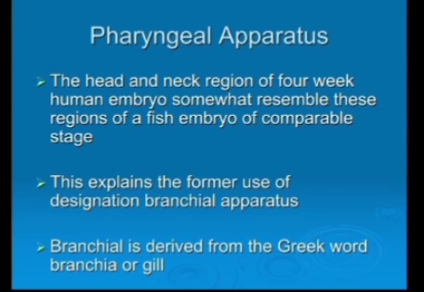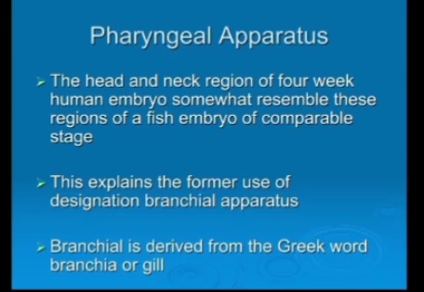In the head and neck region of a 4-week human embryo, it somewhat resembles these regions of a fish embryo of comparable stage. This explains the former use of the name branchial apparatus. Branchia is derived from a Greek word which means gill.